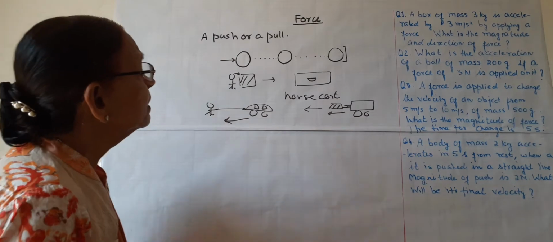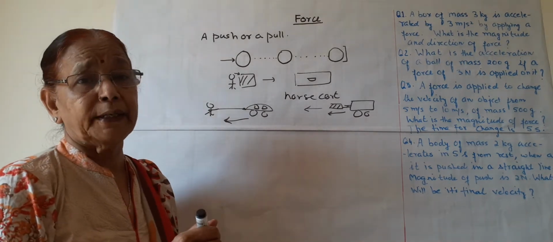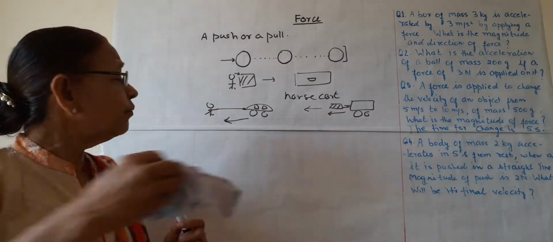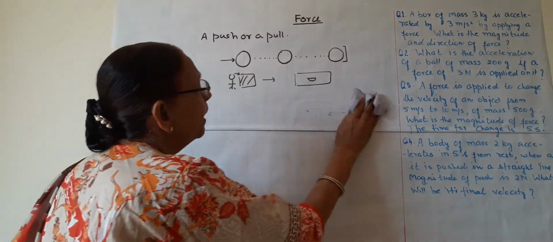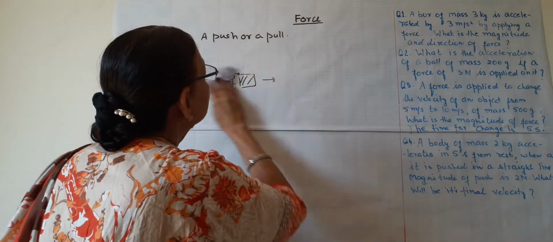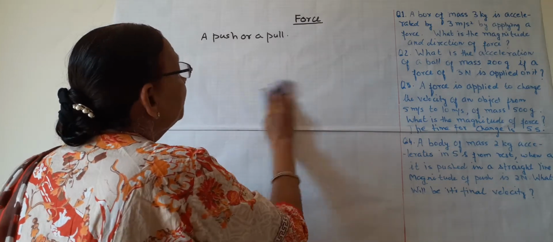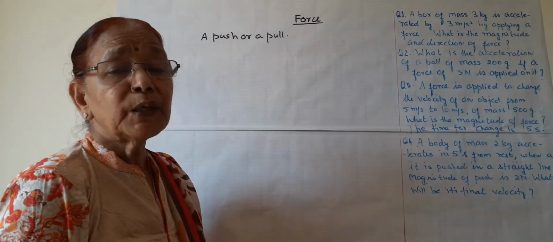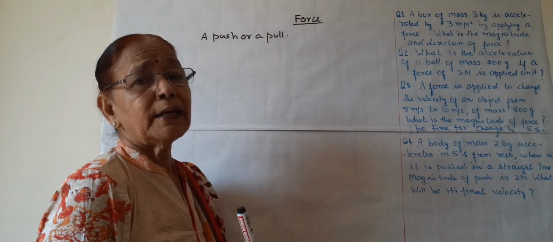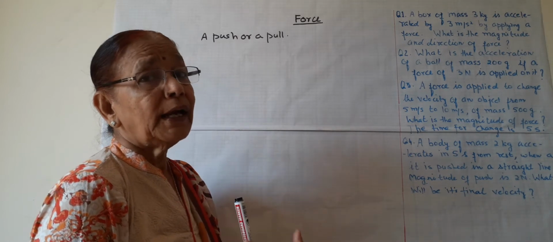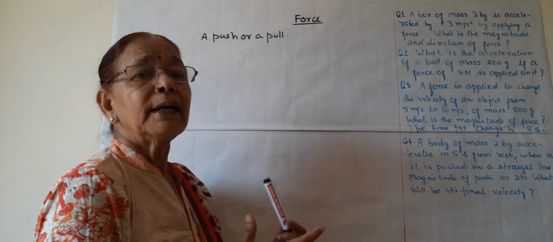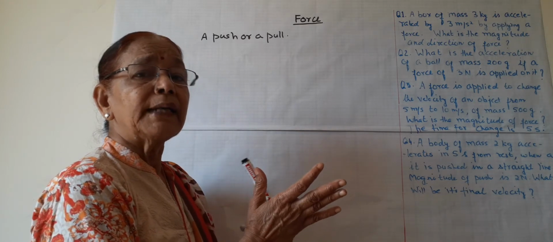Now force is a vector quantity. All of you know what is a vector? Vector is that which has both magnitude and direction. The other type of quantity is scalar quantity. Scalar has only magnitude, as you have studied about speed and velocity. Speed is scalar, velocity is vector, as it has magnitude and direction both.